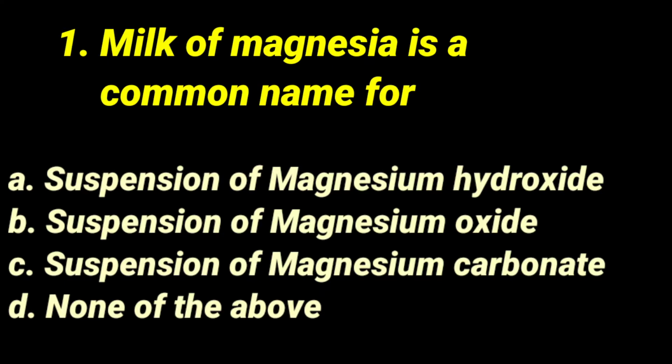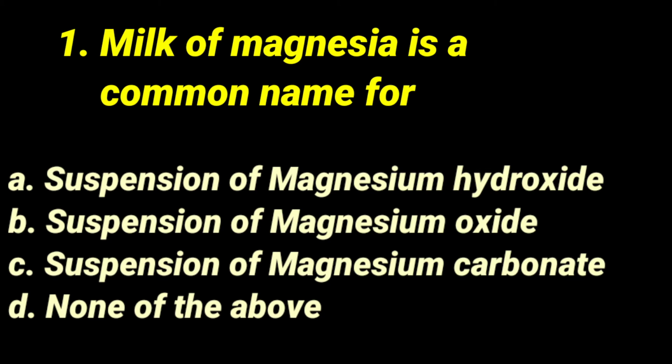The first question is: milk of magnesia is a common name for dash. Suspension of magnesium hydroxide, suspension of magnesium oxide, suspension of magnesium carbonate, or none of the above.